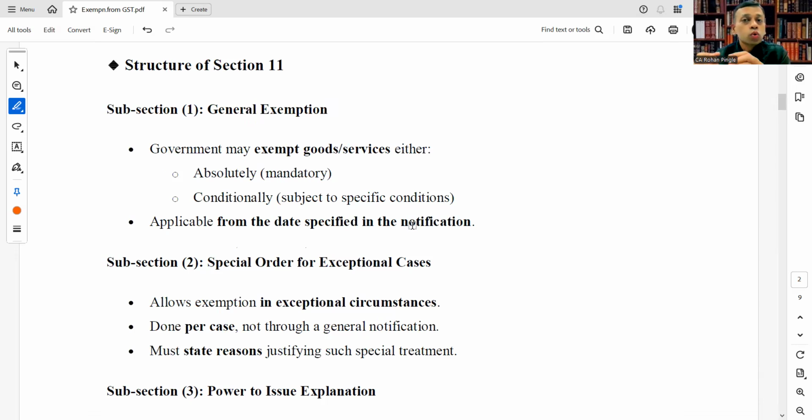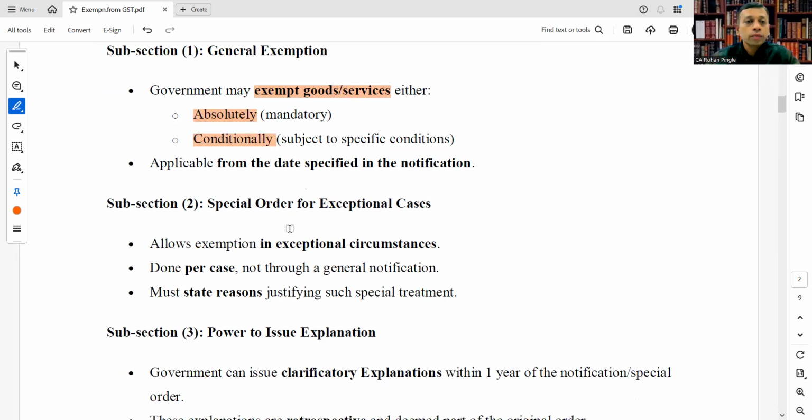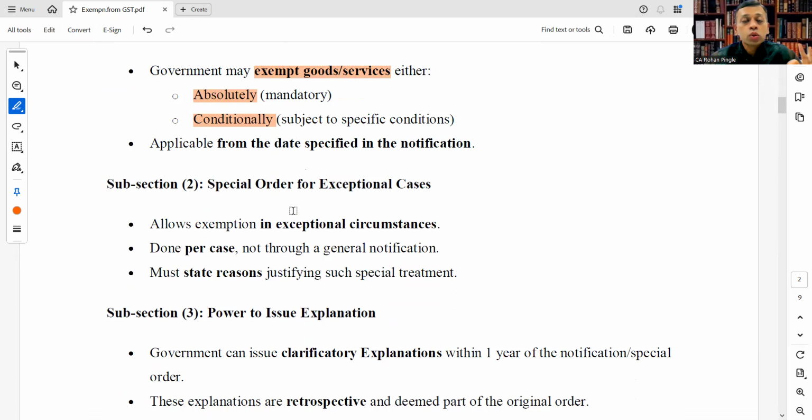Once the conditions mentioned therein are fulfilled, you will be eligible to avail the exemption. It is applicable from the date specified in the notification. Government may exempt goods or services either absolutely or conditionally.